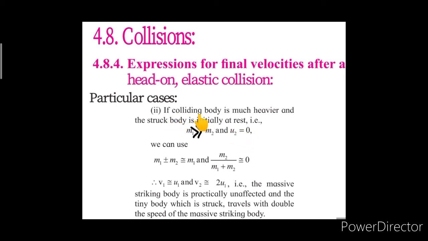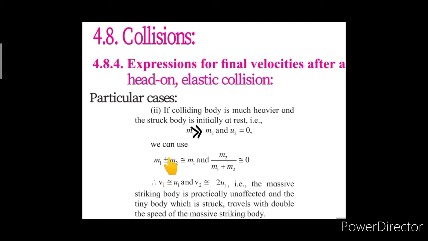So if the colliding body is much heavier, that means m1 is much greater than m2, and the struck body is initially at rest, so the initial velocity u2 is equal to 0. As m1 is much greater than m2, we have the factors in our equation for the final velocities like m1 minus m2 and m2 minus m1.